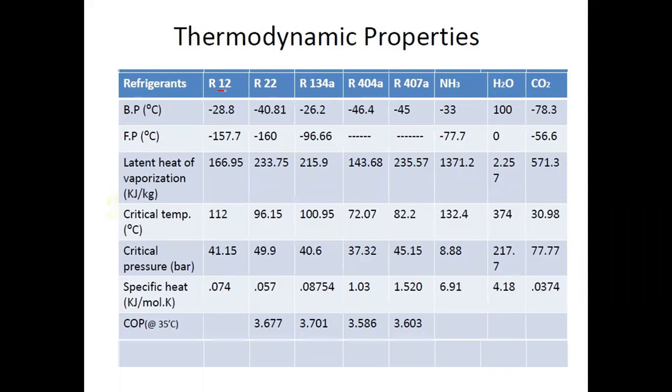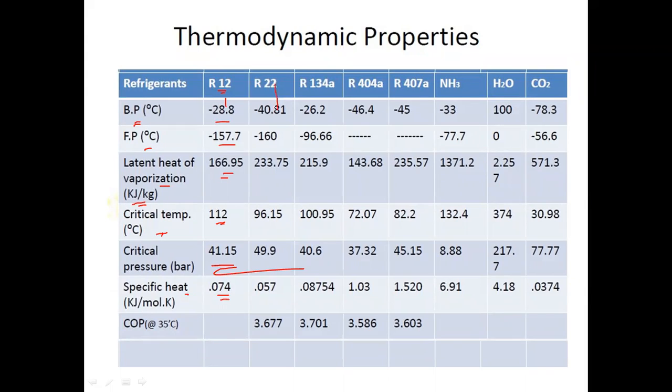So here this line is indicating the R12 refrigerant. If I consider R12 as a refrigerant, then the boiling point temperature of R12 is -29, freezing point temperature -157, latent heat of vaporization in kilojoule per kg is 166.95. Critical temperature is 112 degrees centigrade. Critical pressure is 41.15. Specific heat is 0.74.